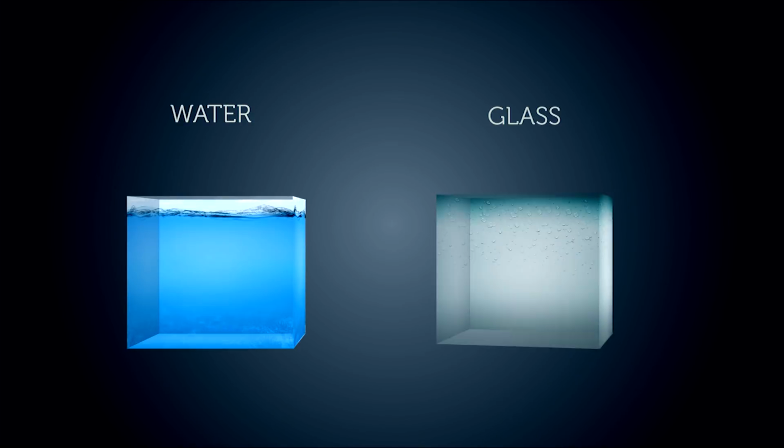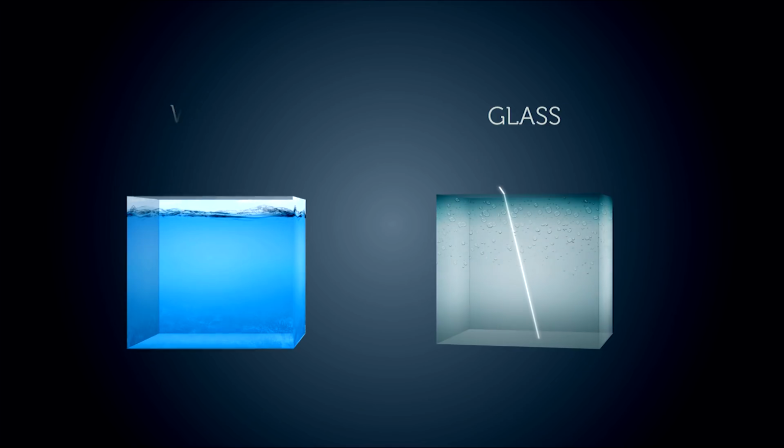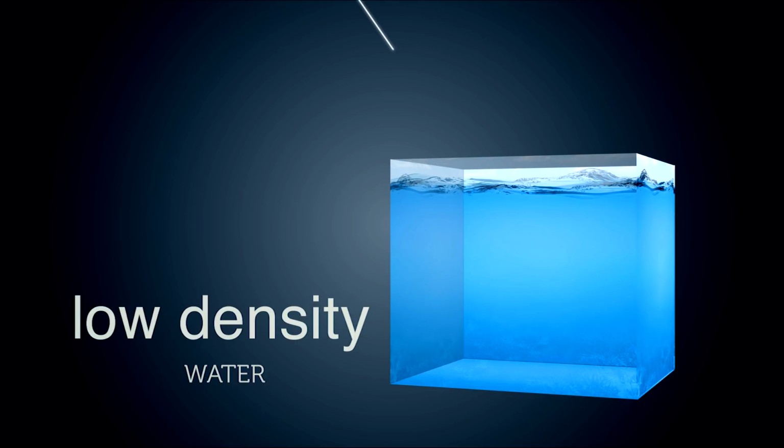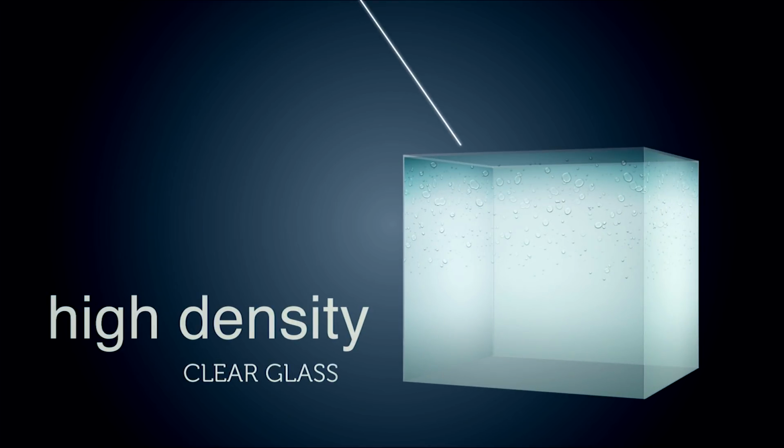If light enters a dense medium such as water or glass at an angle incident to the surface, then the ray of light will refract or bend. However, the extent of the refraction will depend on the density of the medium. One with a low density, such as water, will cause a minimum amount of refraction. One with a high density, such as clear glass or a high index lens material, will cause considerable refraction.